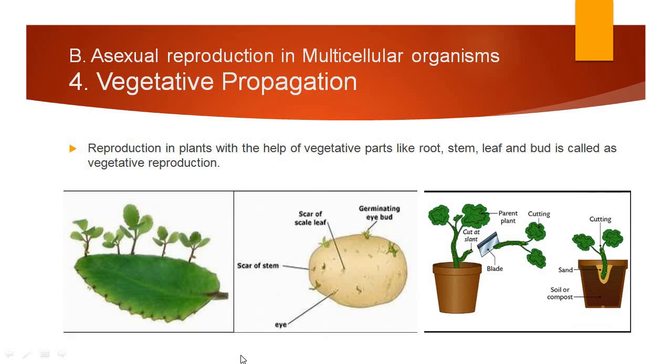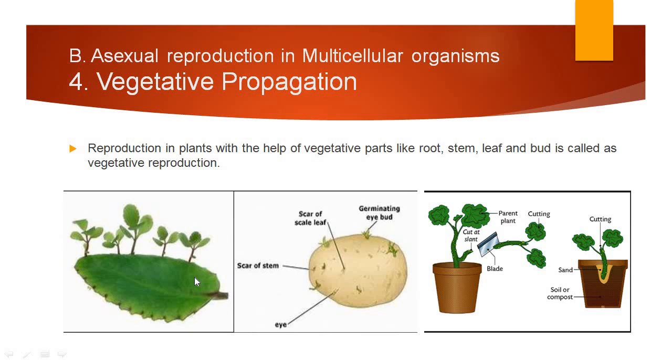The next is vegetative propagation. This type of vegetative propagation mostly occurs in roots, stem, leaf, or the buds. So this is called vegetative reproduction. Mostly this reproduction occurs in the case of plants. You must have seen the leaves.